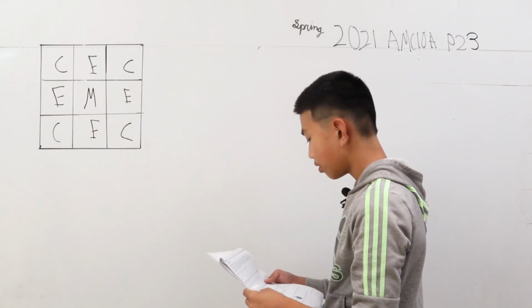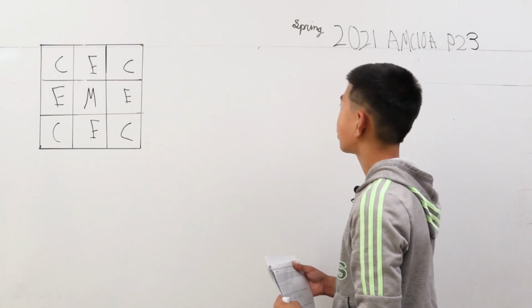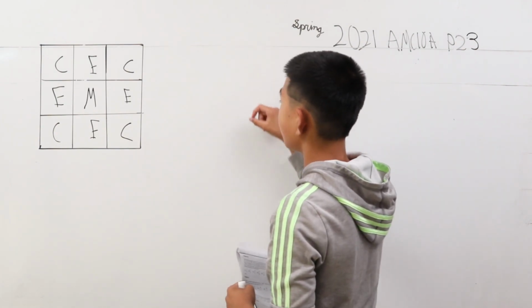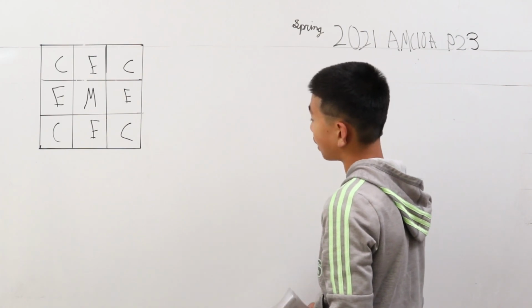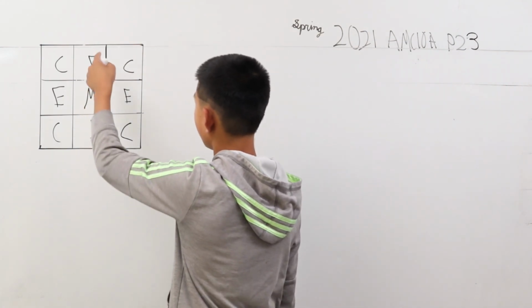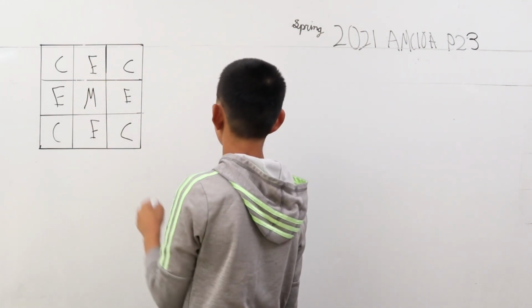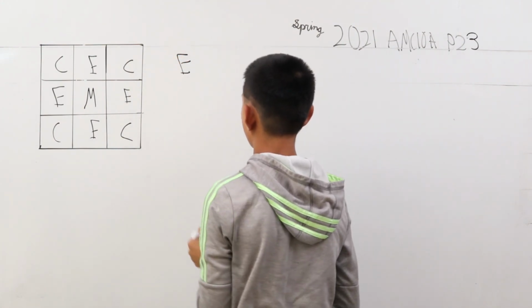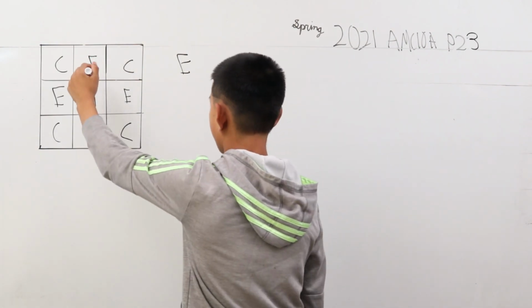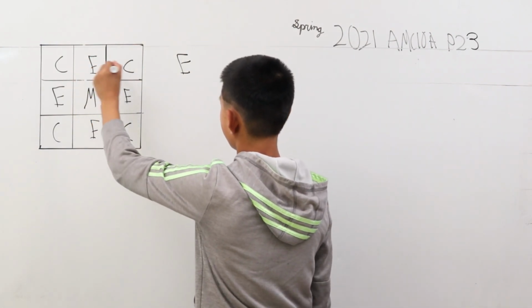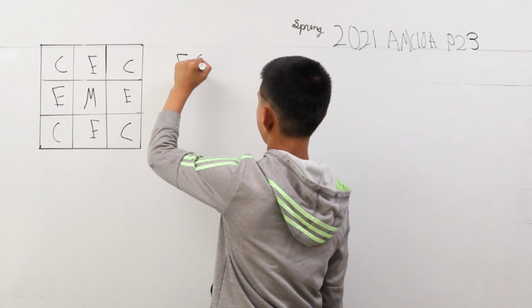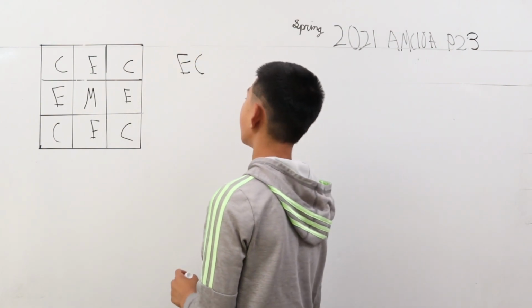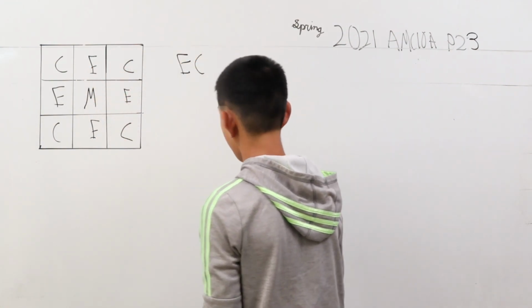Okay. So, what we want to do is first find out how many ways she can get to the corner square. For every letter labeled, I'm just going to make it a direction. Well, her first hop has to start at an E. It doesn't matter which one, but as soon as she hops to an E, let's say this one, she has 2 ways to go to a corner square. So, the first configuration to go to a corner square is EC.